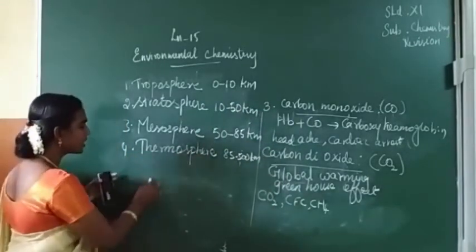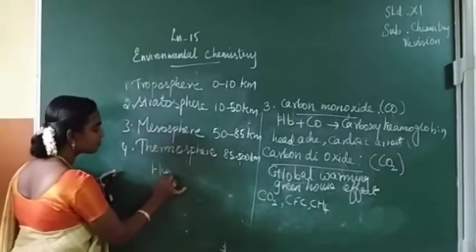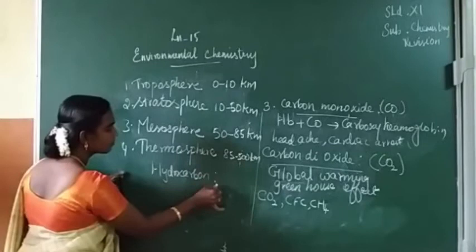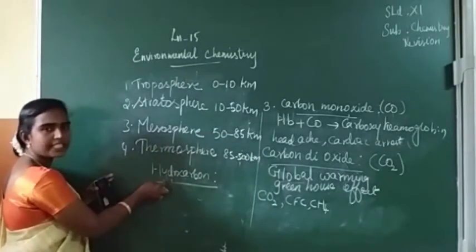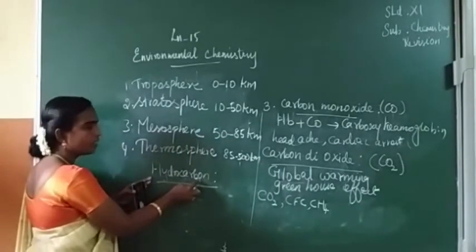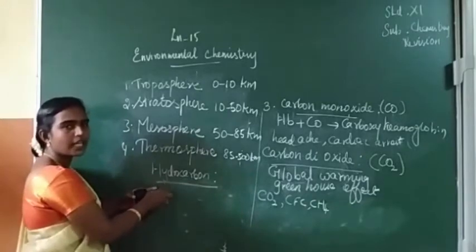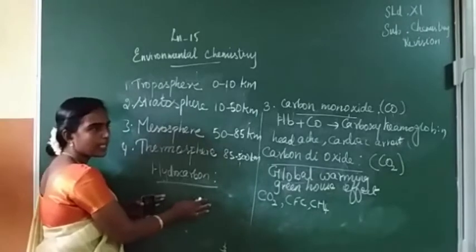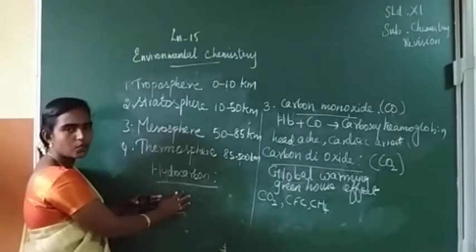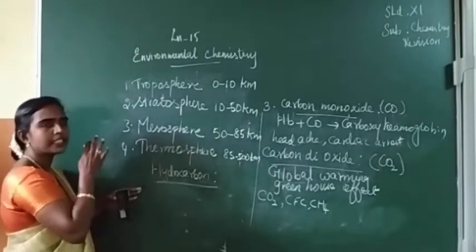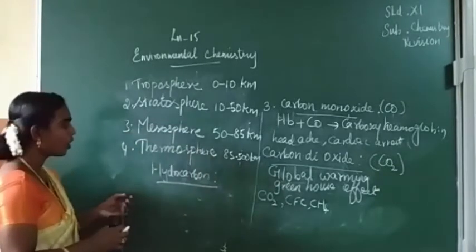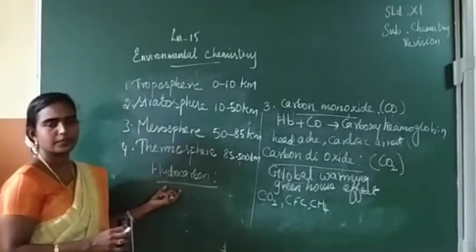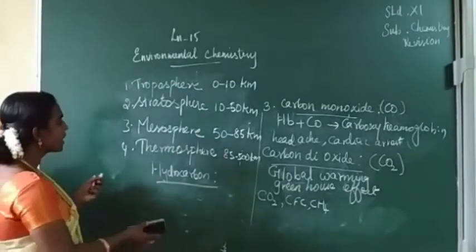Hydrocarbon, from the word itself you can understand, hydrogen and carbon, when they mix together, a set of compounds are called hydrocarbons. These hydrocarbons also, when suspended in air, affect the air and form air pollution. Is it clear, students?